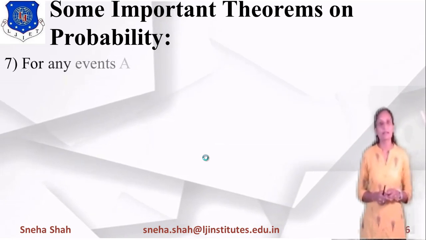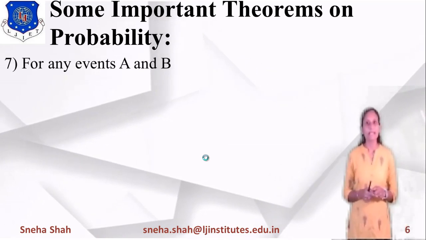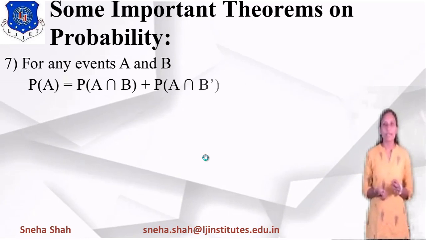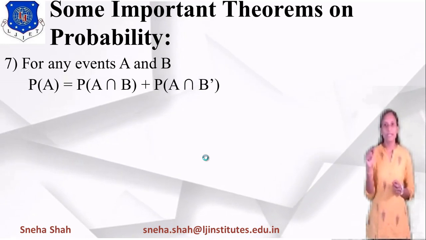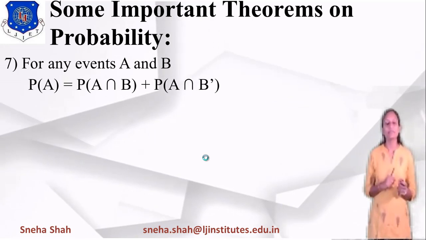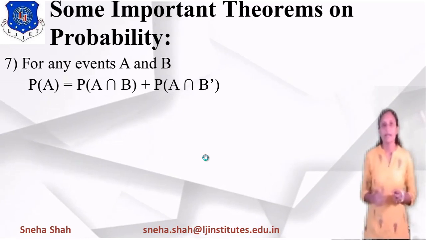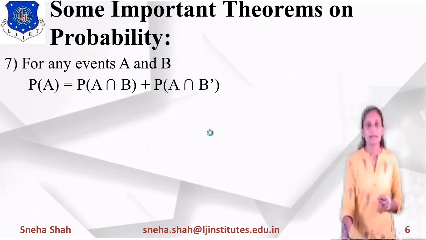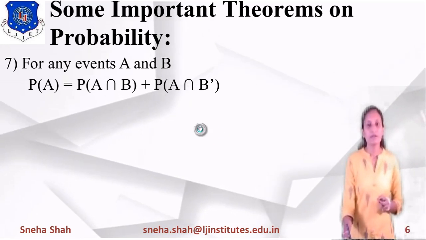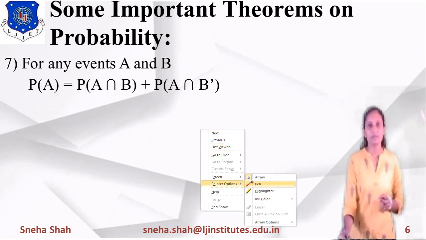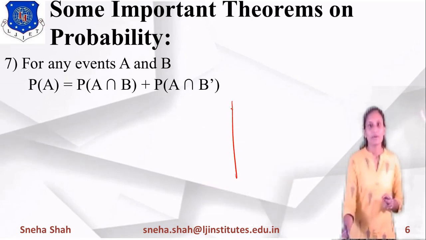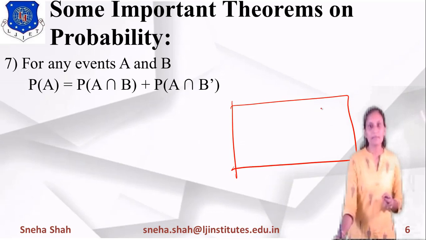Now the next theorem is, for any events A and B, probability of A equals probability of A intersection B plus probability of A intersection B dash. How will you consider this? To understand this theorem, we again take the sample space.